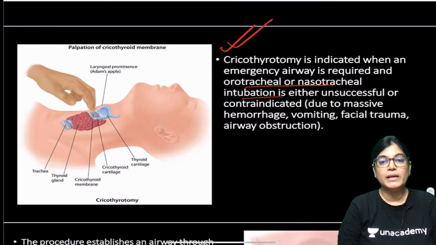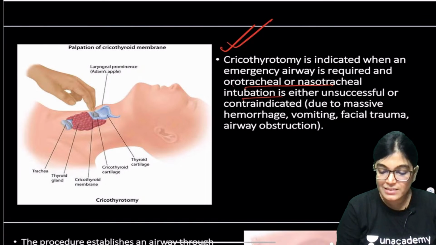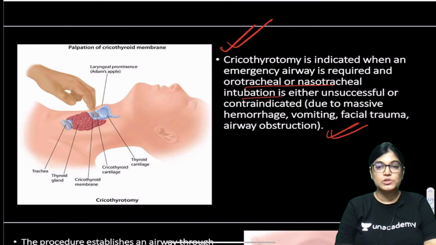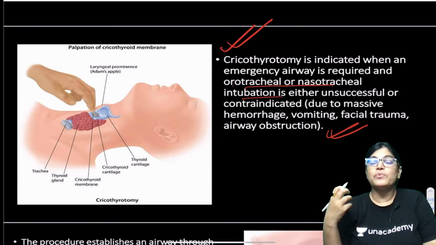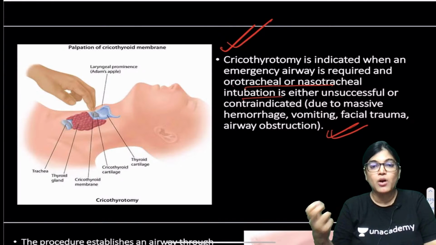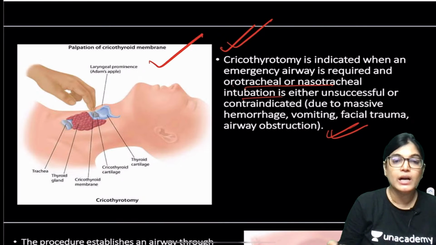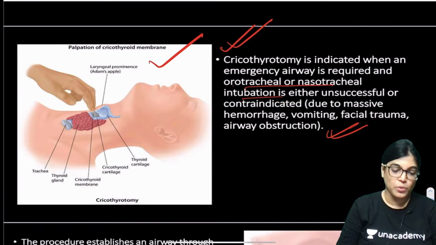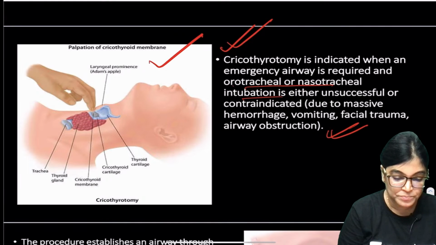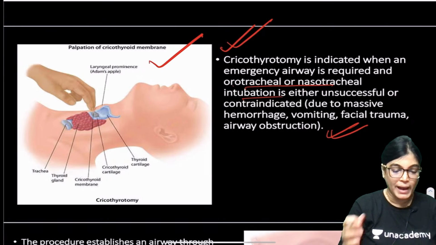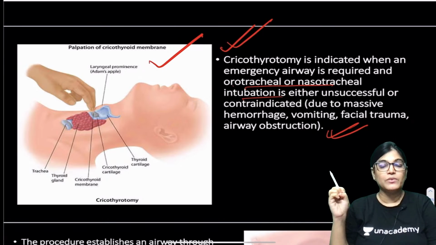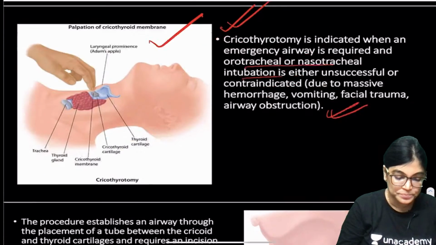Maybe the reason is a large swelling, or at times it is contraindicated also when the patient is having any kind of airway obstruction, facial trauma, massive hemorrhages. So, ultimately we have to go for cricothyroidotomy. Here you can see the cricothyroid membrane has been palpated and we want to palpate the cricoid cartilage and ultimately we want to put the incision here.